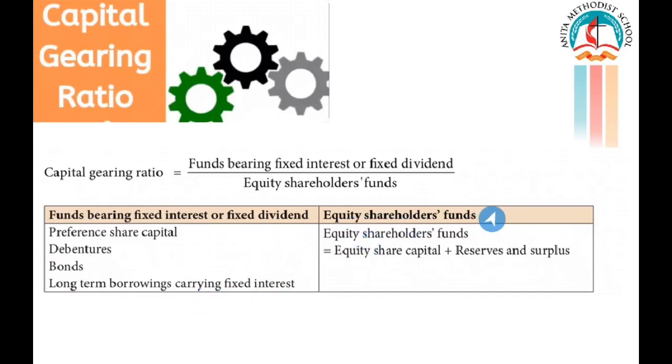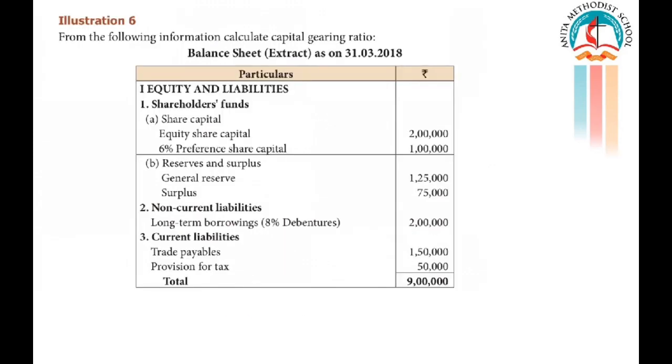So, what is equity shareholders' funds? Equity shareholders' funds is equal to equity share capital plus reserves and surplus. Funds bearing interest: preference share capital, debentures, bonds, long-term borrowings carrying fixed interest. Now let's solve a problem.